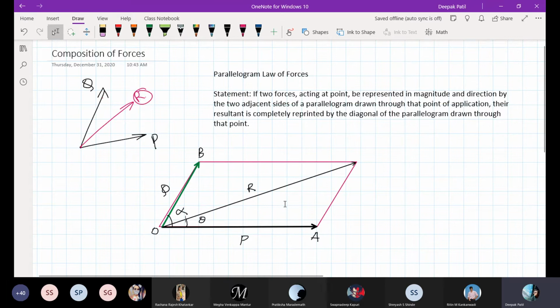Point O. So when two forces P and Q are represented in magnitude and direction by the two adjacent sides of a parallelogram, their resultant, represented by R here, can be represented by the diagonal of that parallelogram drawn through that point. This is the meaning of the composition of forces, or the parallelogram law of forces.